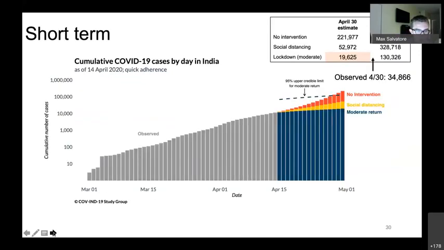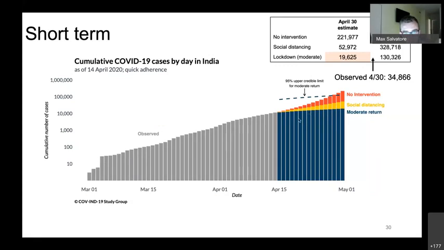And then these are our short-term forecasting results based on observed data through April 14th. What we see is that there is obviously a more marked increase under the no intervention scenario in red, and that we see a short-term benefit to the social distancing and travel ban lockdown, and an even greater reduction in predicted cases under the moderate return scenario.